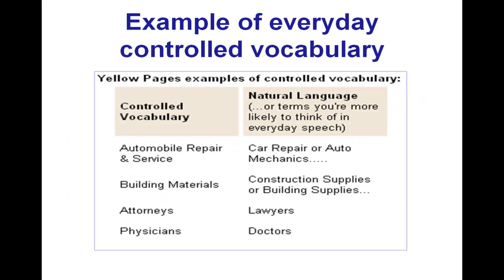Here's a quick example of everyday controlled vocabulary that you've probably encountered before. Let's say you're in the Yellow Pages, and we've all probably had that experience of trying to use what we think is the appropriate natural language term for something we're looking for, and yet when you turn to look for doctors in the D's, you can't find it. Then you fish around, and finally you realize that the doctor listings are under physicians. If you're looking for an auto mechanic, it may not be under auto mechanics or car repair, but it might be under automobile repair and service. And if you want a lawyer, it's not under L, it's under A for attorneys, and so forth.